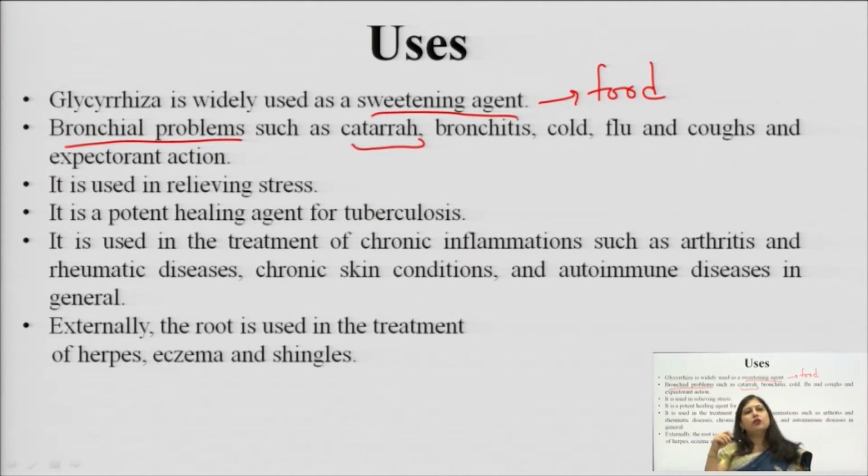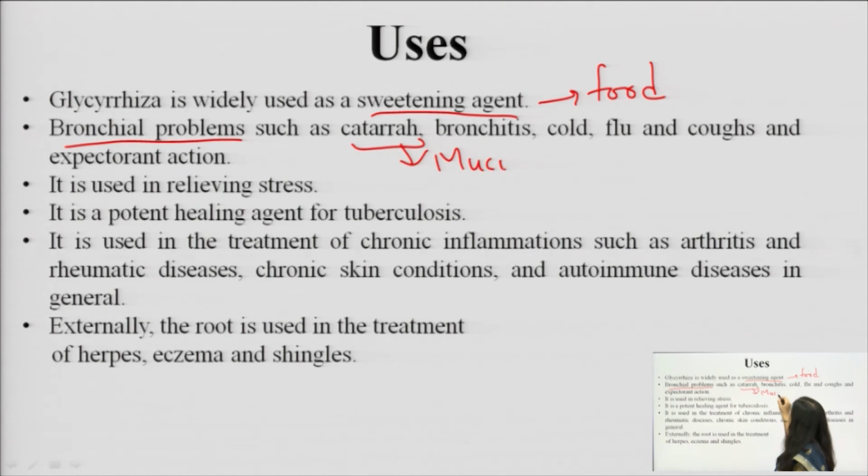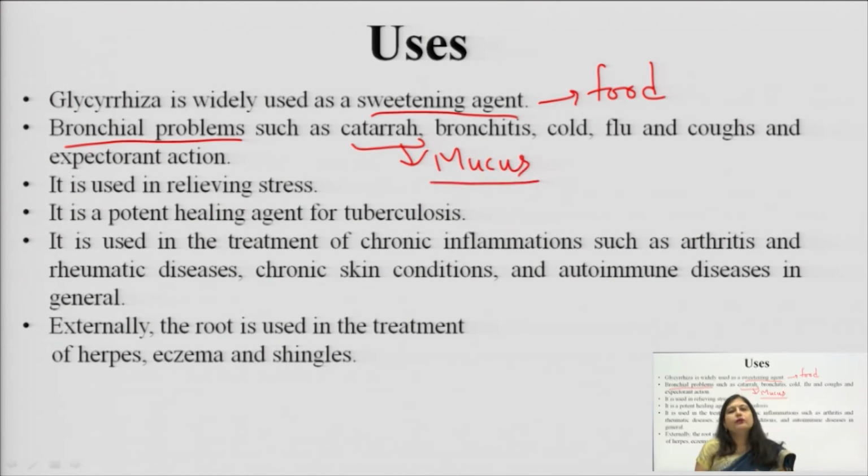Catarrh means it is not acting as a catarrh, but it is treating catarrh. Catarrh is when there is a lot of mucus secretion in the upper respiratory tract. Due to certain infections, certain patients continuously have the production of mucus secretion, which you call as bulgum in common language. So when continuously this mucus is getting produced, that is known as catarrh, and a catarrhal is a drug which cures the catarrh. So, licorice is a catarrhal.